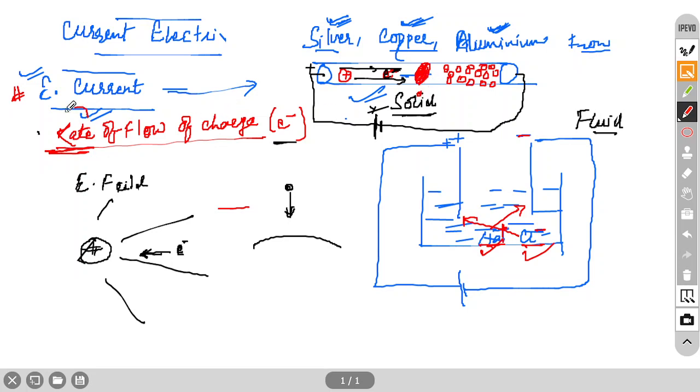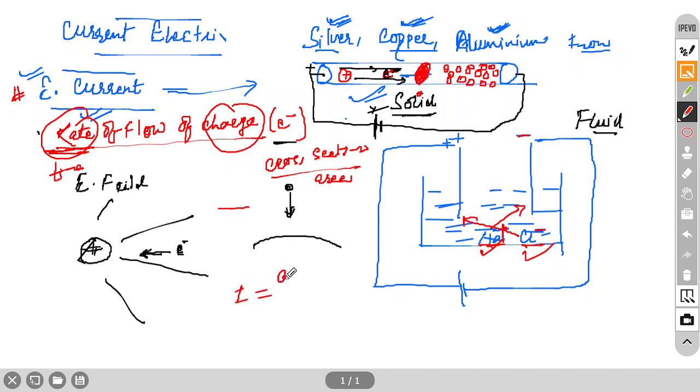So three things you have to mention: time, charge, and cross sectional area. This is the definition of electric current, and the formula is I = Q/T, the rate of flow of charge. So this is the second formula.